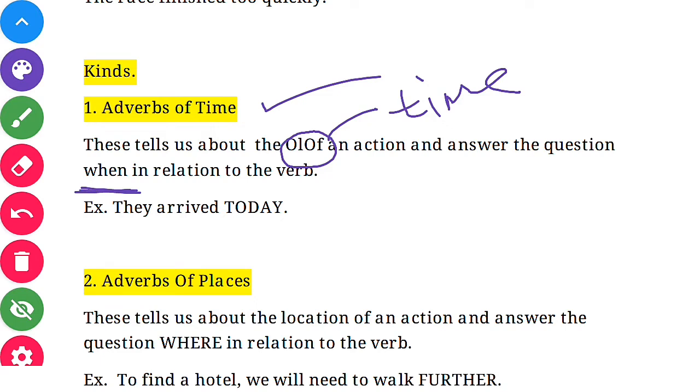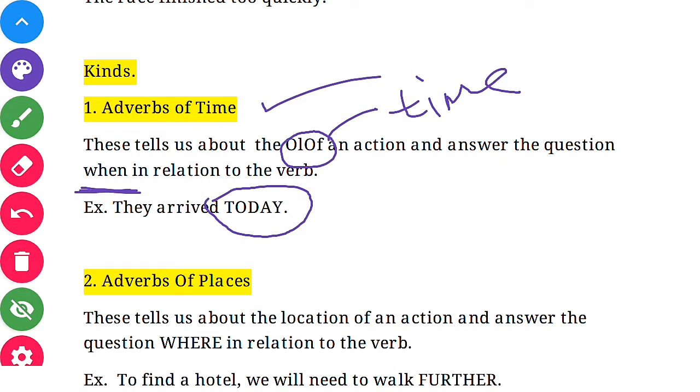You can write here time, it is mistyped. For example: they arrived today. The word today is an adverb of time, which is related to the verb arrived. Clear?